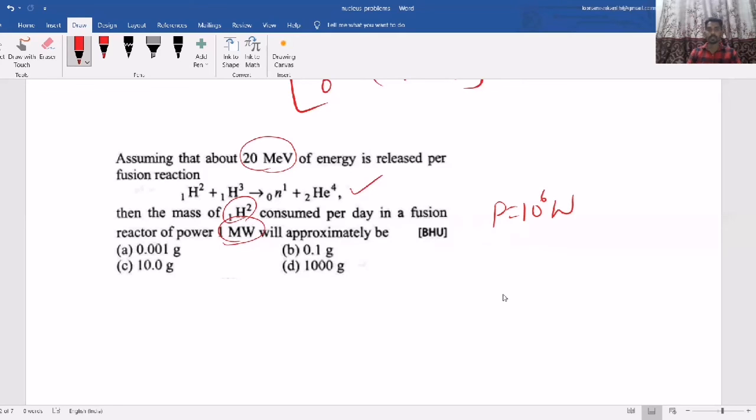Now per fusion, for one 1H2, how much energy is coming? 20 mega electron volt. That means 20 into 10 power 6 into 1.6 into 10 power minus 19 joules. This much energy is coming from 1H2.